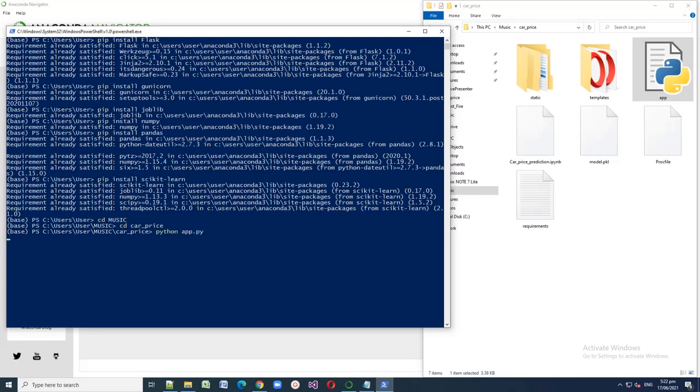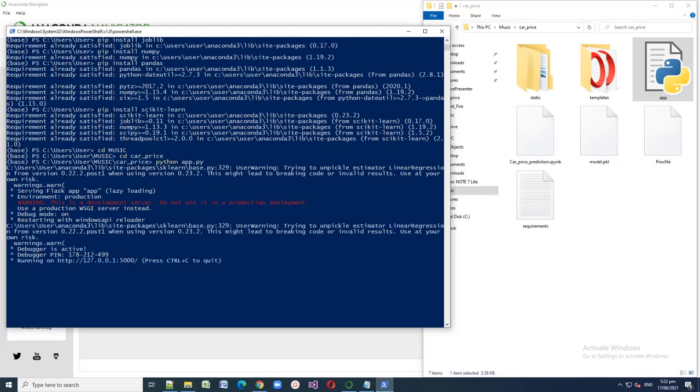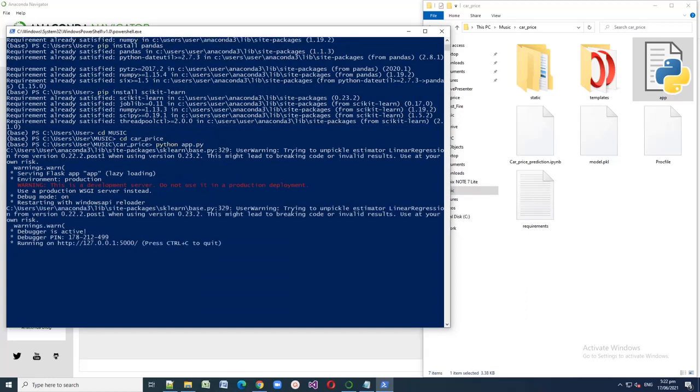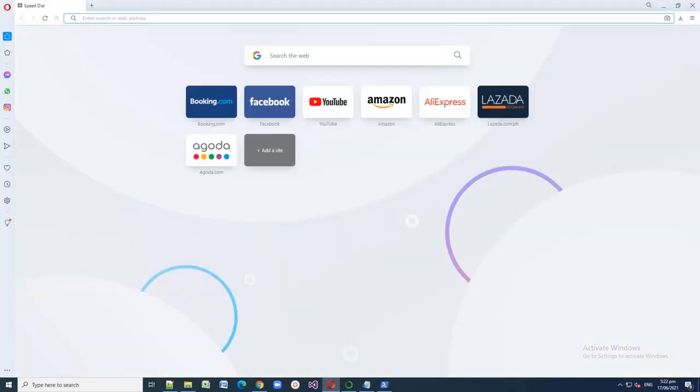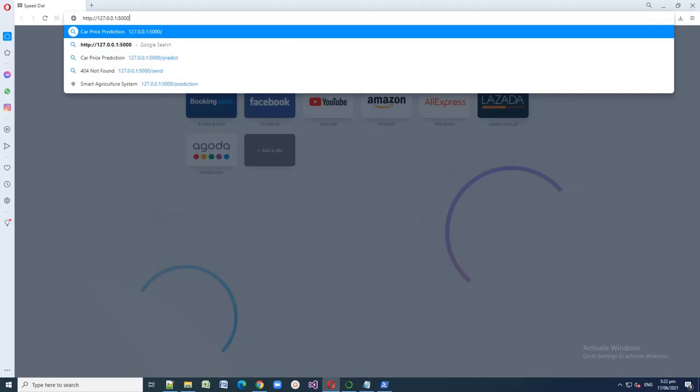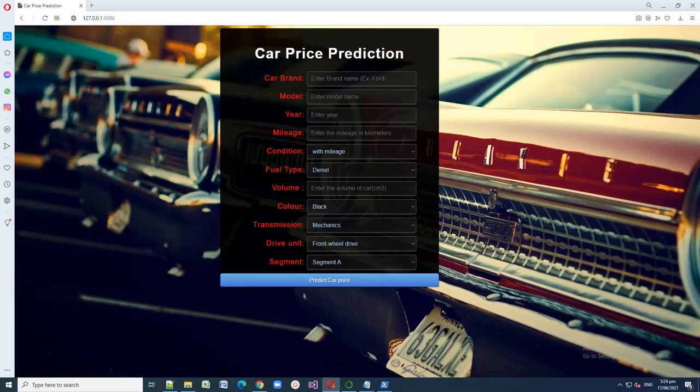Let's wait until it gives us the link. So here is now the link. All we have to do is copy this, but remember, it gives a warning: this is a development server, do not use it in production deployment. So this link for our app is just temporary, and we can't use it for live. Okay, so let's open a browser, any browser you have already installed on your desktop computer. Then let's paste the link of our website and enter. As we can see, our website is working.